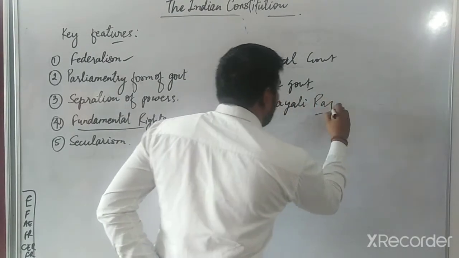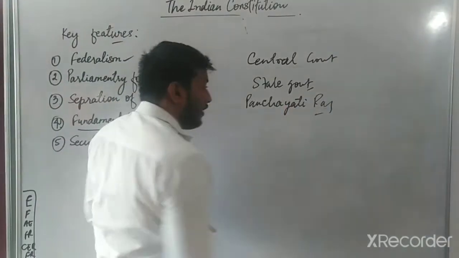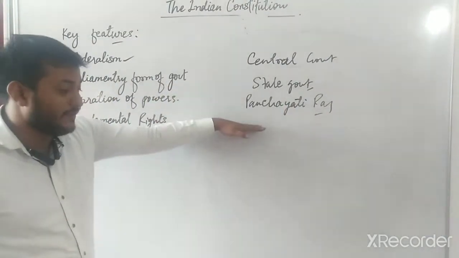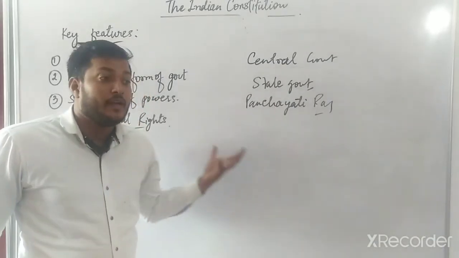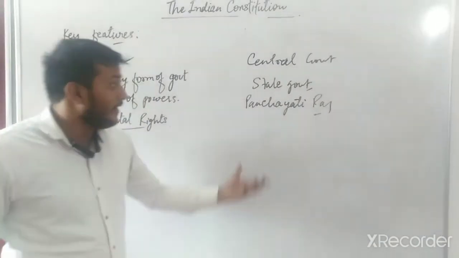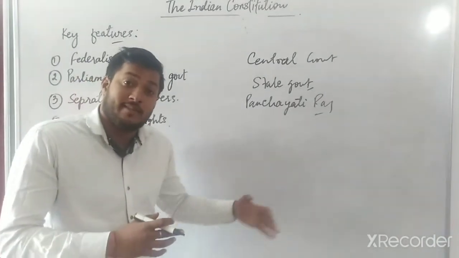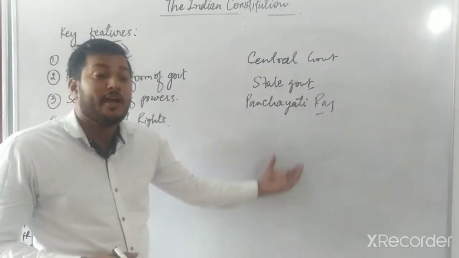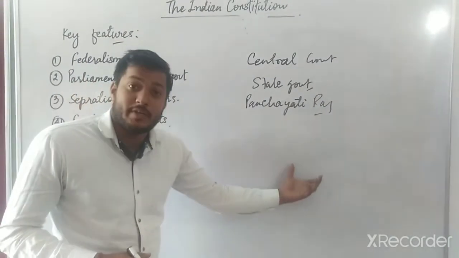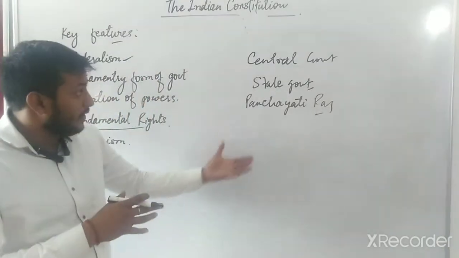Panchayati Raj system is a system which provides lower level democracy. Like village level panchayat, block panchayat, and district panchayat. It gives the experience of democracy at lower level, and people in the remotest area even know about their representative and they are connected with them. So it is very important.